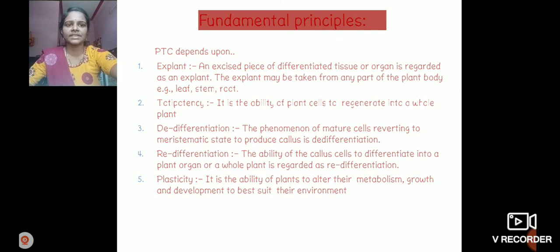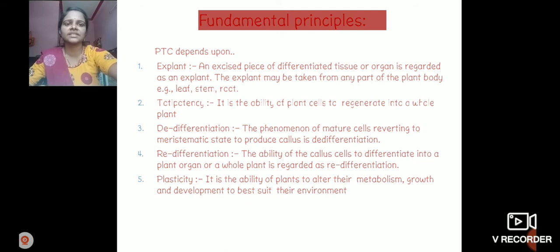Next one, totipotency. Totipotency is the ability of plant cells to regenerate into whole plants. Already we talked about that. Who is the father of tissue culture? Why is he called the father of tissue culture? Because he observed a single cell converted into a whole plant part. That is totipotency: a cell is converted into a whole plant, having the genetic capability. This is called totipotency.